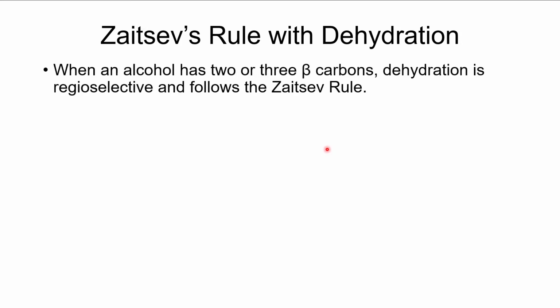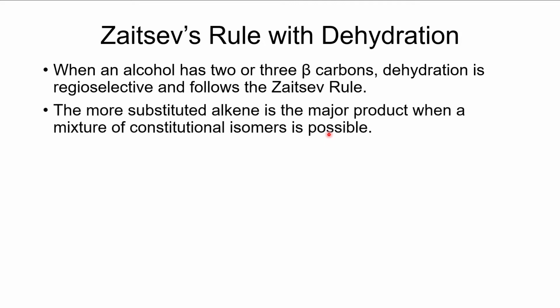All right, so we want to look at Zaitsev's rule when doing dehydrations. We'll find that Zaitsev's rule does apply. If we have an alcohol that has more than one beta carbon with a hydrogen, then we will get regioselectivity that will follow Zaitsev's rule. The more substituted alkene is going to be the major product of the constitutional isomers.